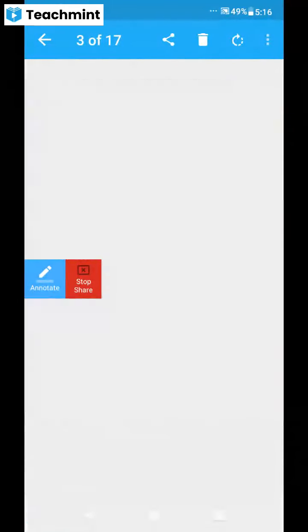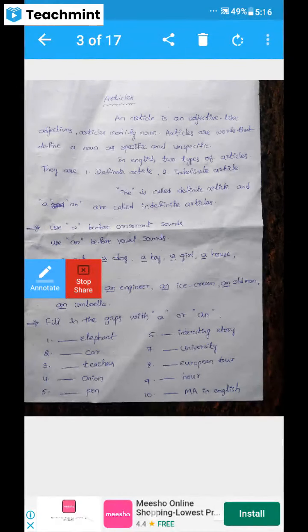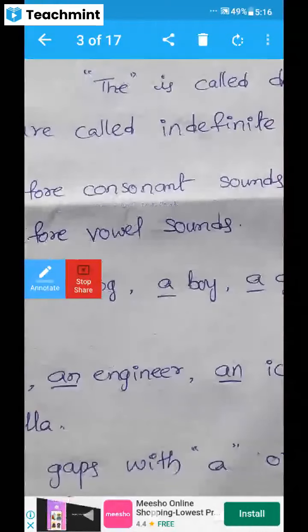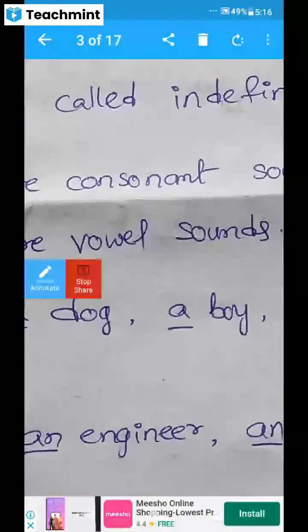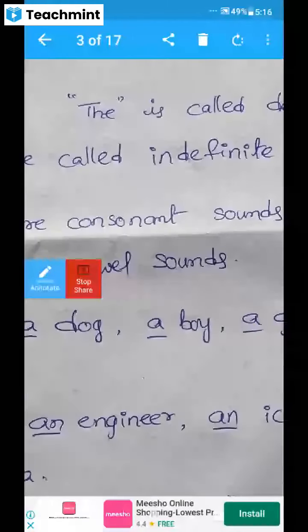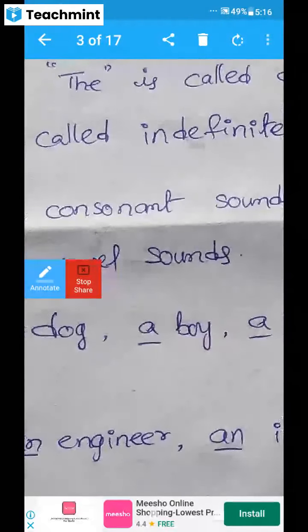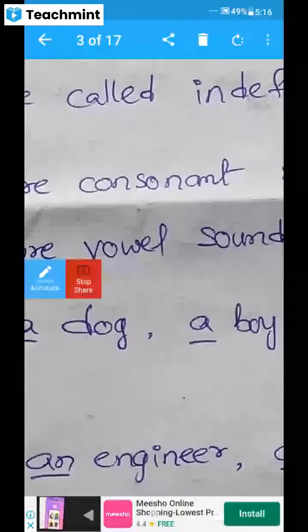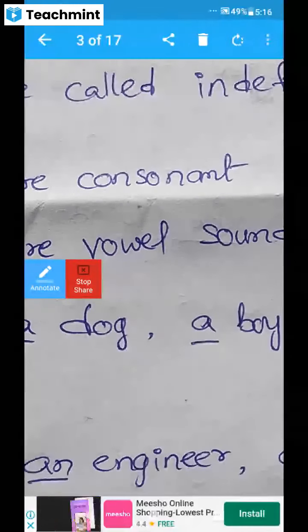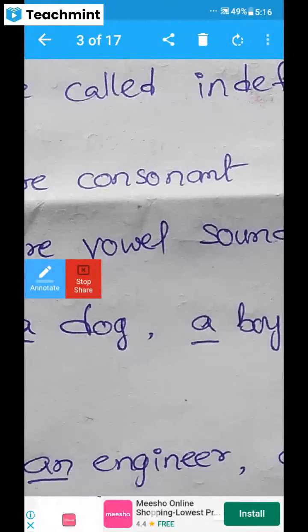These five are vowels, and the remaining 21 letters are called consonants. So vowels are 5 and consonants are 21.